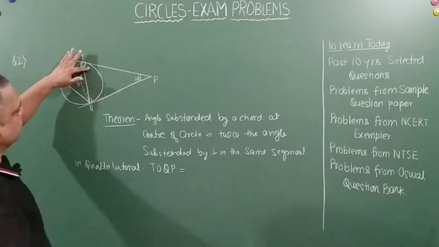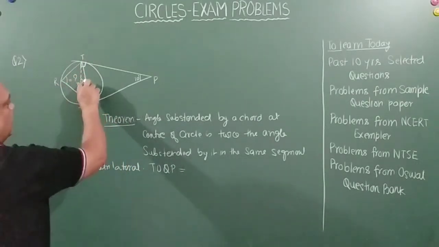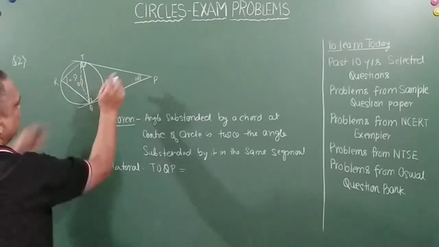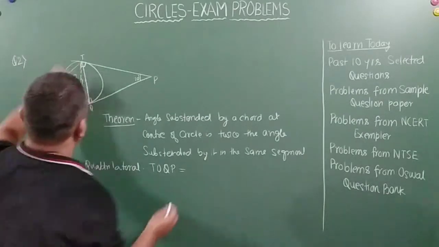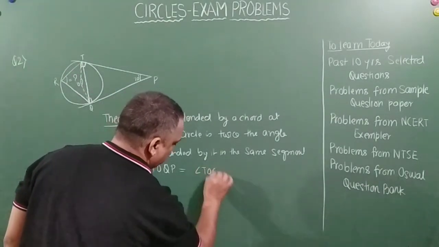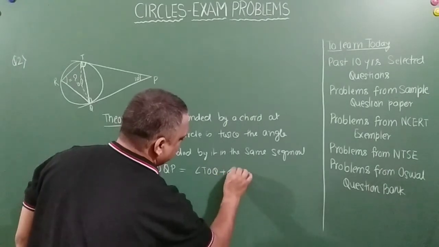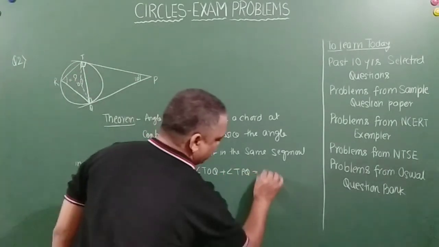So this angle is 90, this angle is 90, so definitely this and this have to add up to 180 degrees. Sum of angle TOQ plus angle TPQ should be equal to 180 degrees.